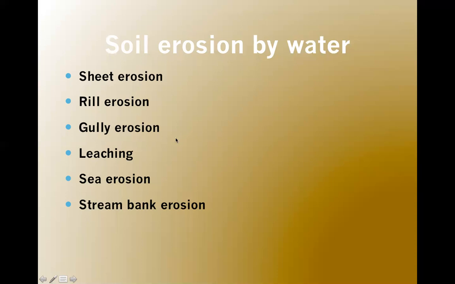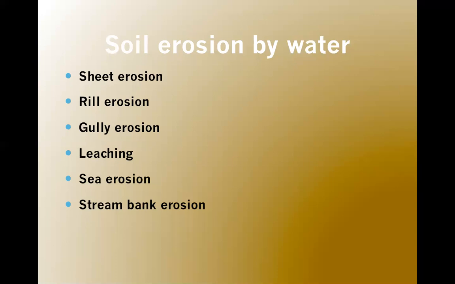Now we know what the leaching process is, which is caused by water. The water removes the topsoil, or erodes it, and percolates into the subsoil, making the topsoil more unfertile. Okay, this is called leaching.